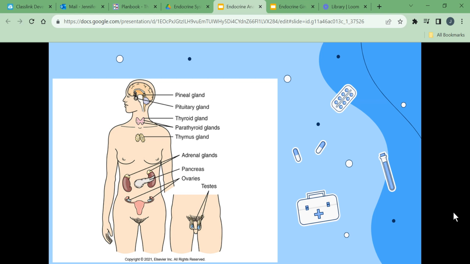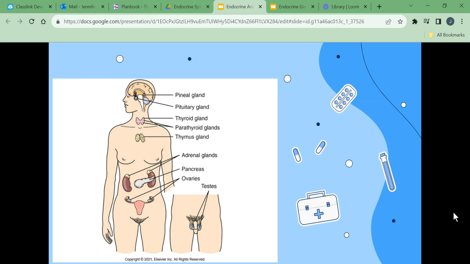This picture shows the various endocrine glands in the body and their location. Endocrine glands do not have ducts. They release their hormones into the surrounding interstitial fluid or into the blood. Hormones are typically transported by blood. They affect the activity of their target cells, which are the specific cells on which they act. Target cells may be located in another endocrine gland or in an entirely different organ.